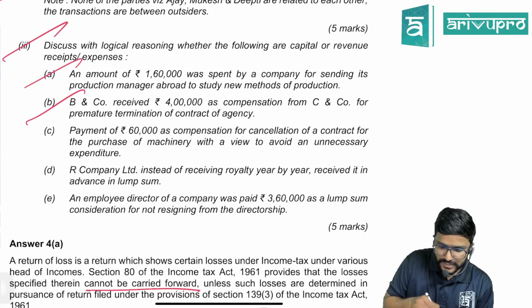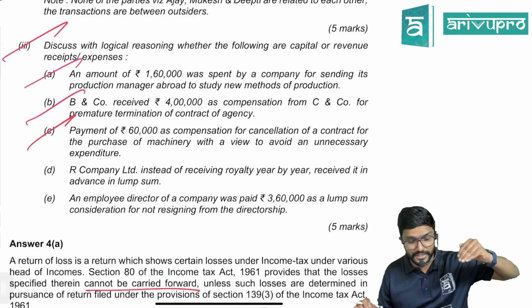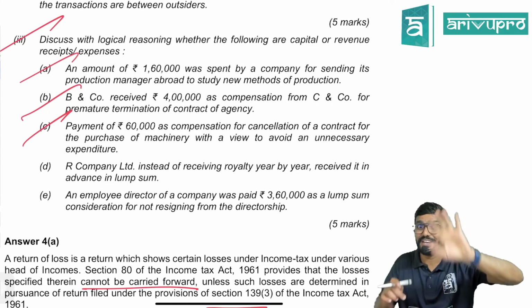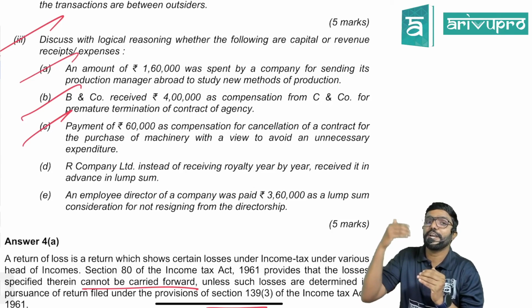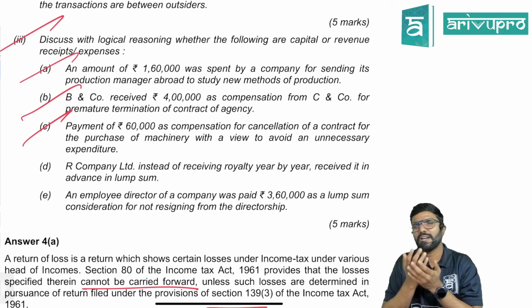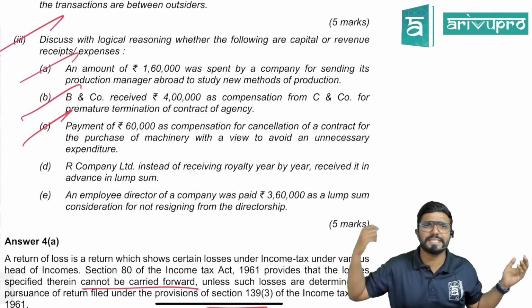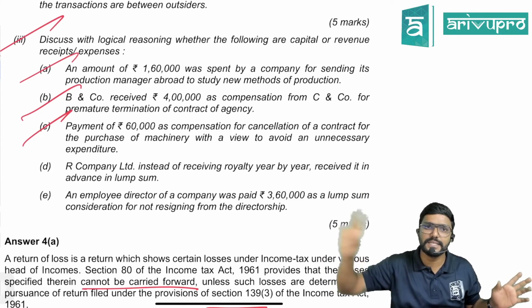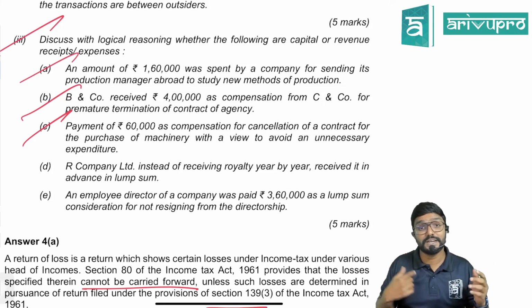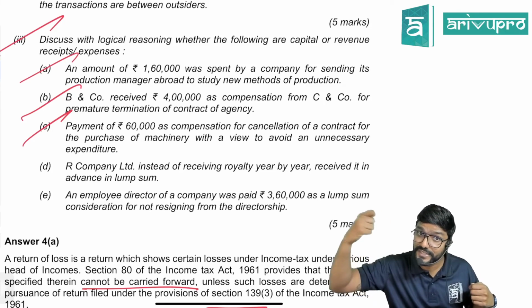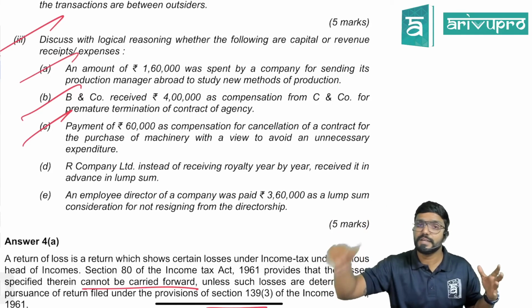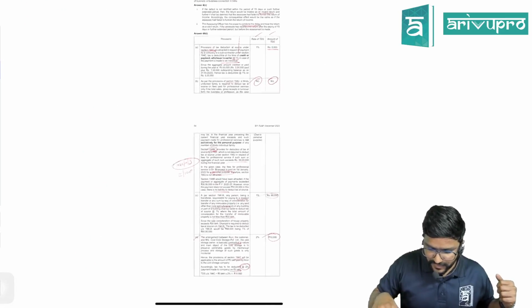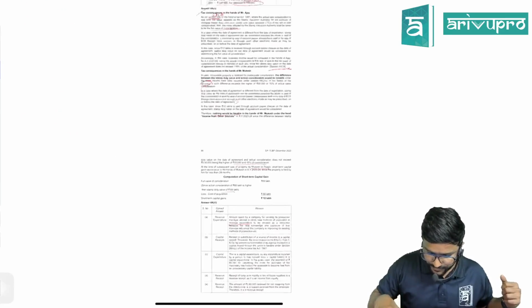Next, third one: payment of 60,000 as compensation for cancellation of a contract for the purchase of machinery with a view to avoid an unnecessary expenditure. Same to same item again we had covered in our regular class. Guys, I had entered into a contract to purchase machinery, but now I felt, no, I don't want to purchase machinery. I am cancelling that contract. In that case, sir, whatever compensation I am paying to the other party to cancel the contract is to avoid capital expenditure, which I was supposed to incur. So I have cancelled the contract and paid the compensation. This is the expenditure which I have incurred to avoid the capital outflow.